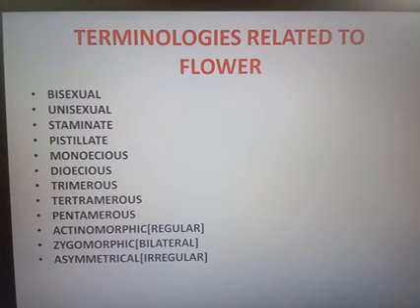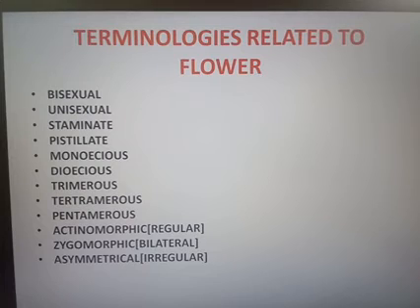Here I am giving you some terms. You just go through these terms. Bisexual means hermaphrodite, that means both sexes are present. Unisexual means either male or female. If the flower has only male characters, that means only androecium, that is known as a staminate flower. If the flower has only gynoecium, the female portion, that is known as pistillate. So staminate and pistillate.